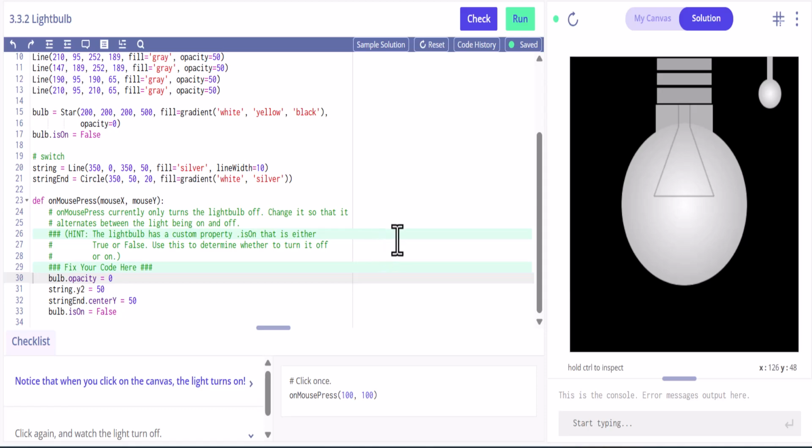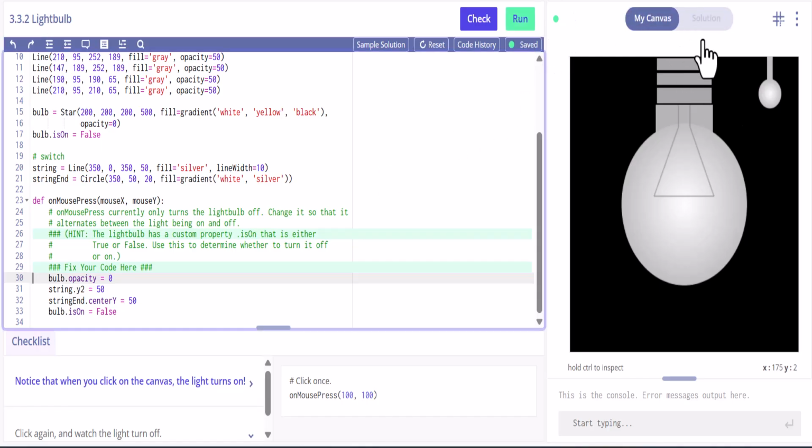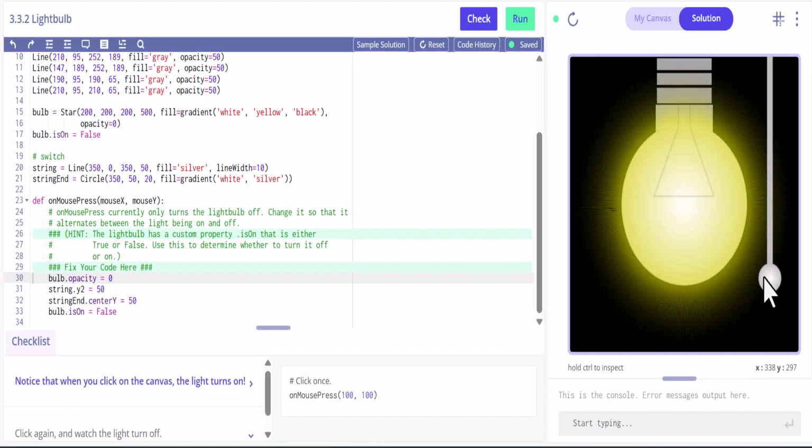All right, welcome back. So this is another Carnegie Mellon activity. This is light bulb. And so if we look at the solution and we run this, there we go. So when you click the mouse, the light bulb comes on and this string moves down like this.